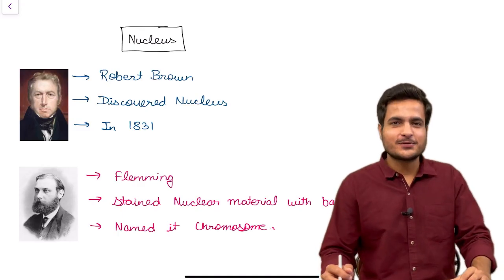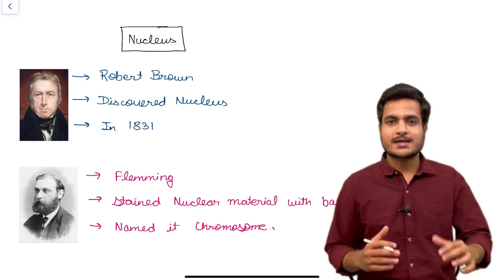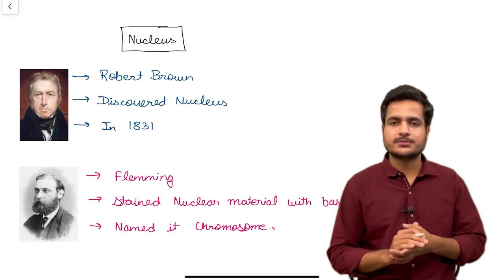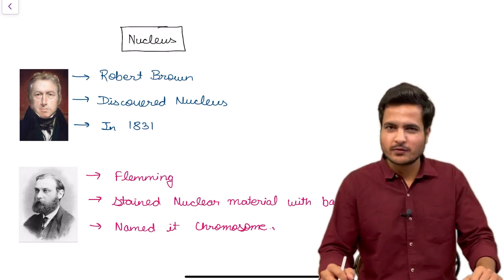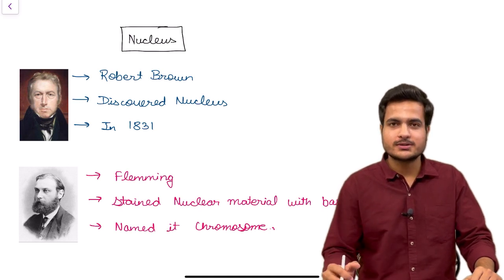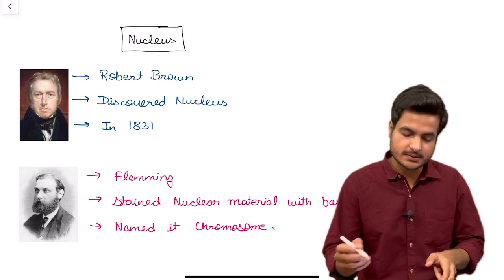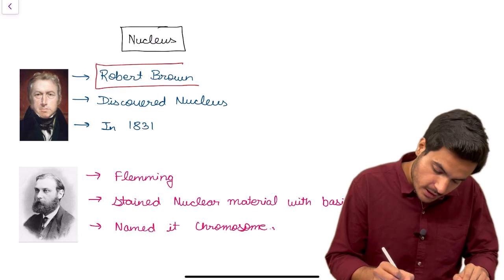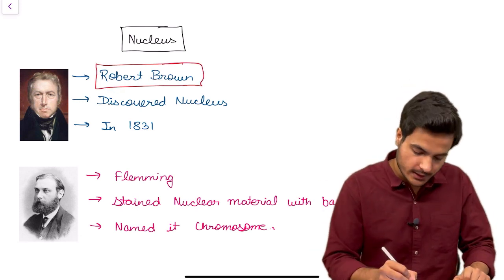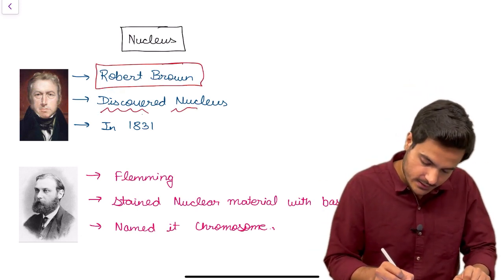Hello everyone, in this video we'll be discussing the nucleus as a part of our discussion of cell biology. So let's start with the scientists who have contributed to the research of the nucleus. There are two scientists. The first one is Robert Brown. He was a scientist who discovered the nucleus in the year 1831.